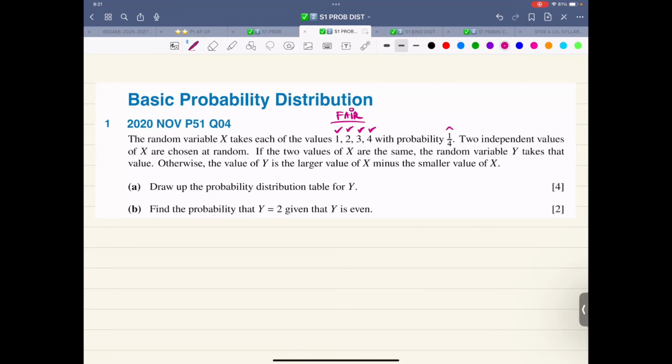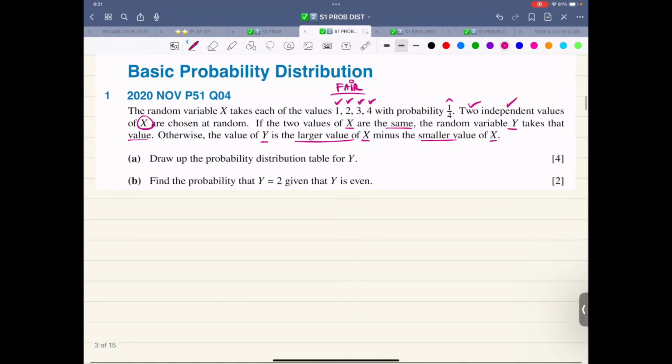So you don't even have to use this value. Two independent values of x are chosen at random. If the two values of x are the same, the random variable y takes that value. Otherwise, the value of y is the larger value of x minus the smaller value of x. So that is the instruction that we have.